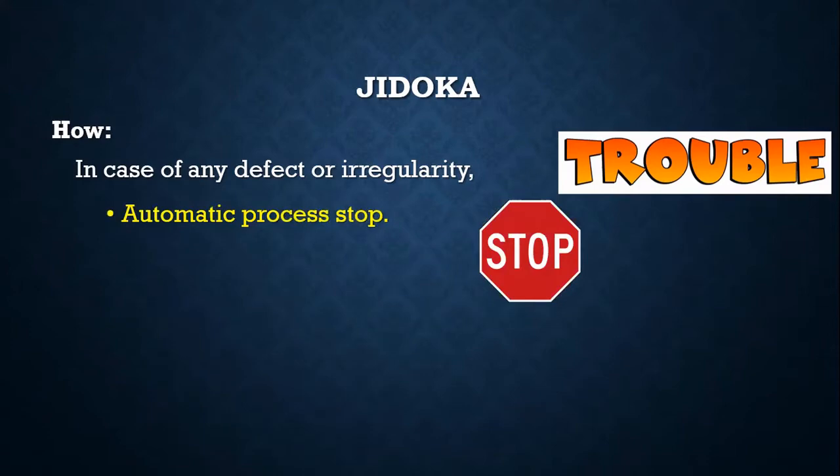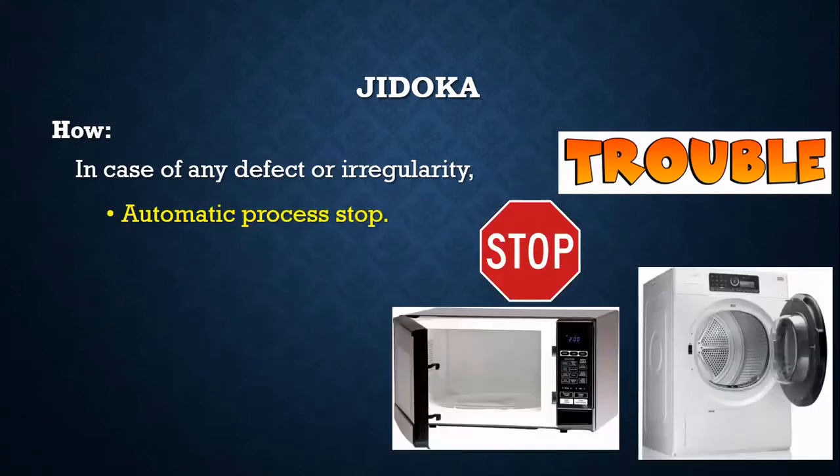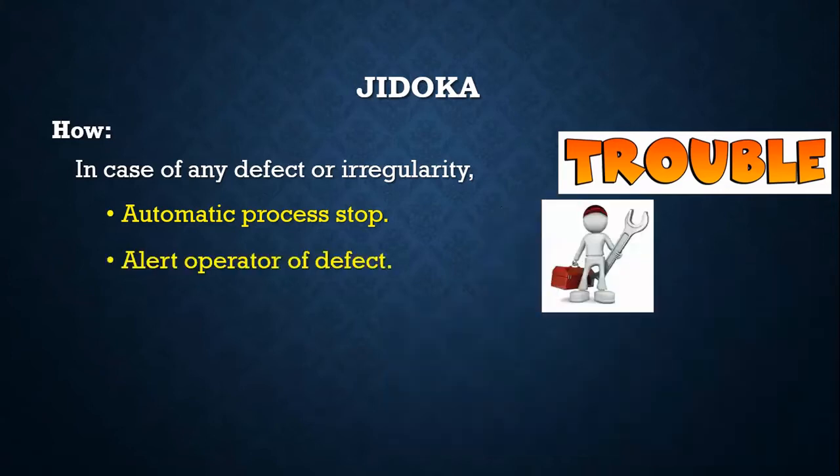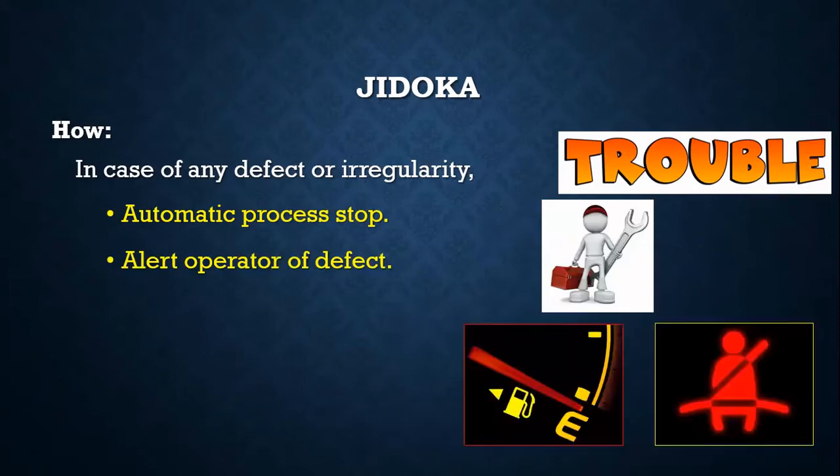An example can be our automatic washing machine or microwave oven, where if the user opens the door while the machine is in operation, the operation will automatically cut off and the machine stops. Next, by alerting the operator about the defect. An example can be a low fuel alert in your vehicle, or the alert raised by a car if the seat belt is not tucked in. The automobile alerts the driver in such situations so that it can be fixed spontaneously.